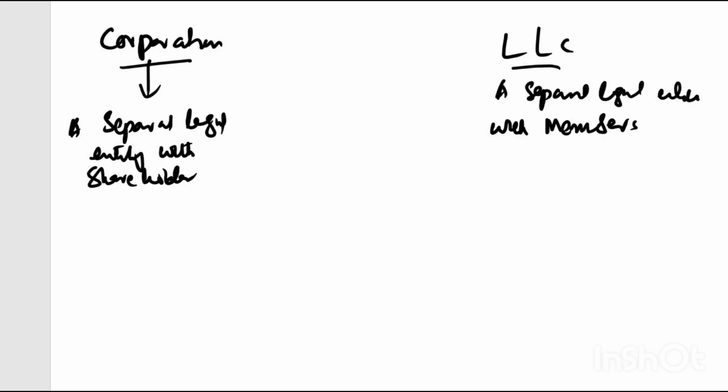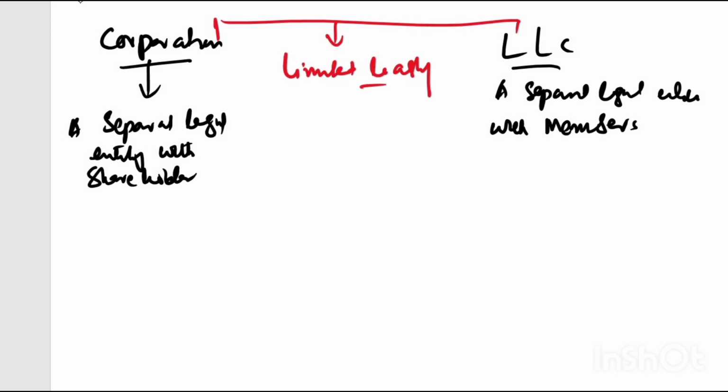Now both of these, let me change the color, both of these, corporation and LLC, offer limited liability. Okay, and this LLC is a popular structure that provides limited liability, and corporation is also offering the limited liability facility.